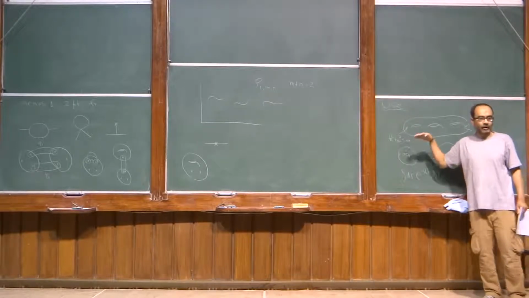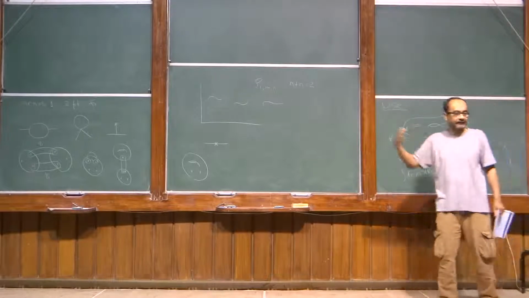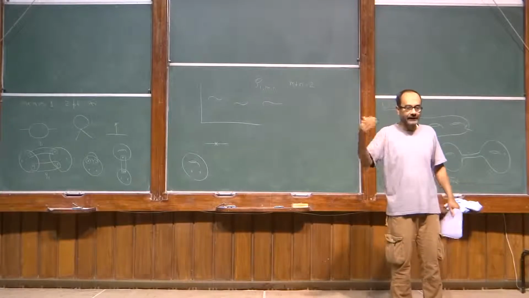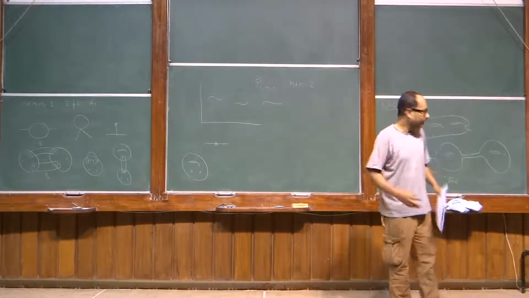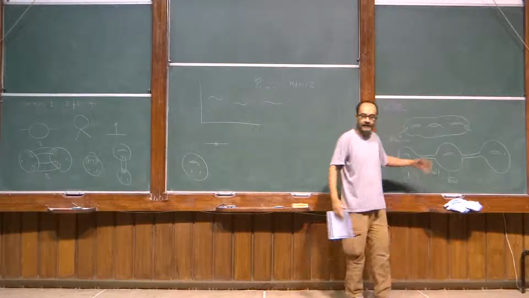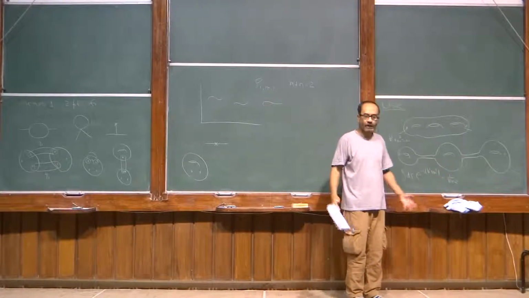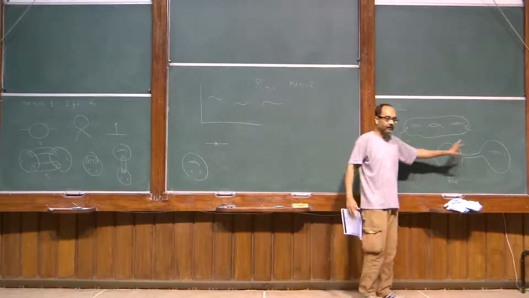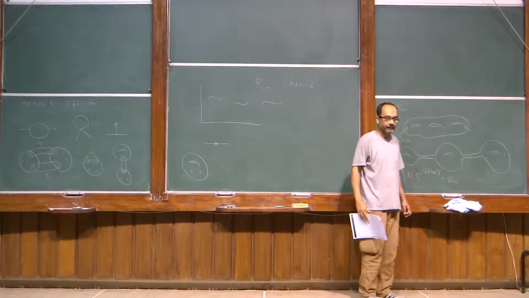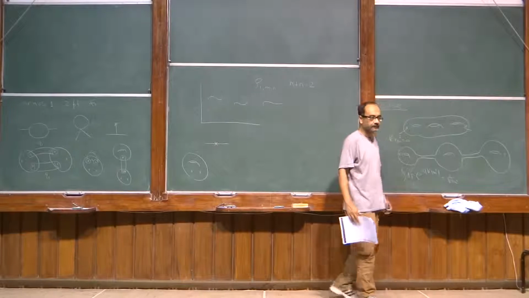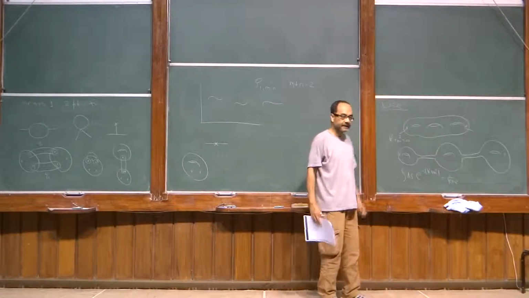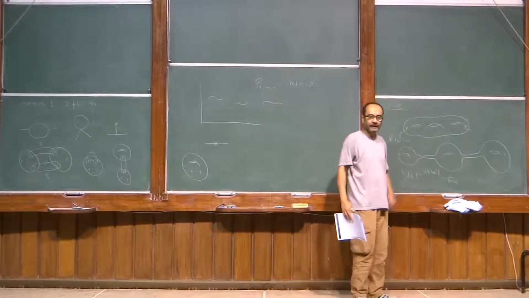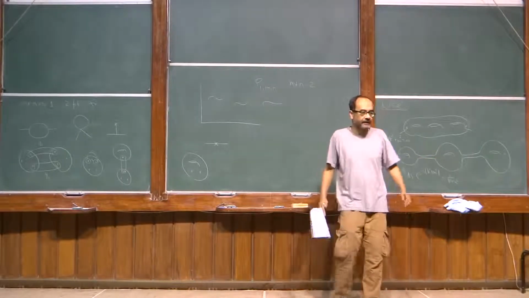To see that you are on top of a pole, you have to actually take the variable off the pole and then approach the pole as a limit. Then only you will see that it's actually a pole. Here you will just see an infinity and there is no way you can resolve what to do with that infinity, if you just naively carry out integration over the Schwinger variables. Is this clear?